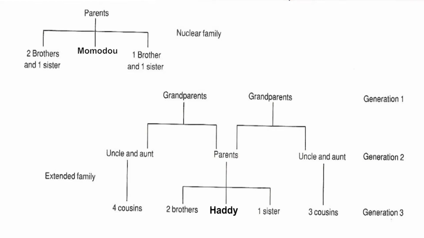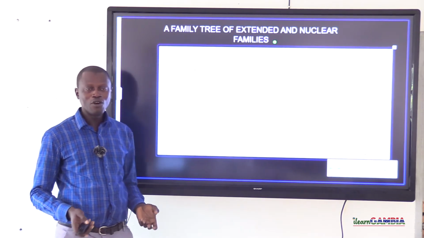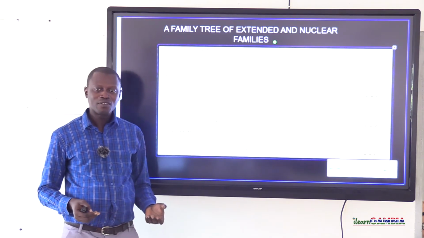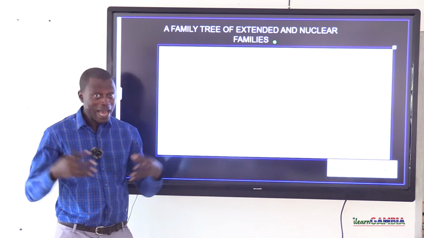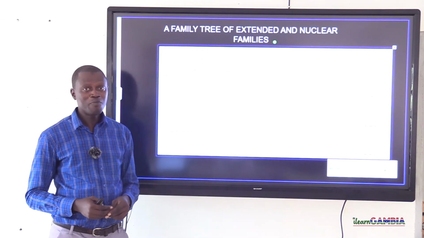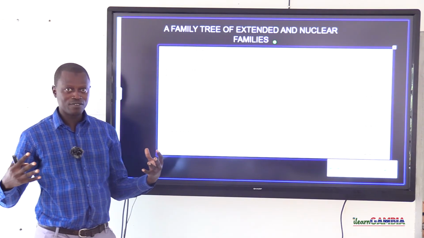It's simply showing you that both these 2 grandparents all belong to the same level, even though by age they are older than each other. And this is very true. If you go to an extended family system, even if your grandfather is older than your grandmother, the age gap between them will not be very high. So this is what we mean by generation, people of the same level.